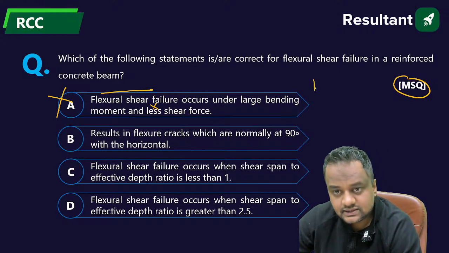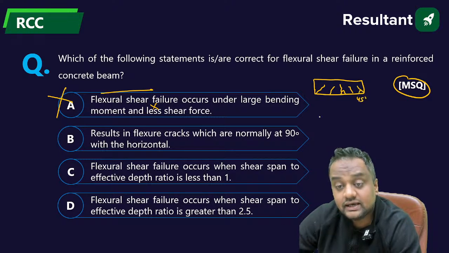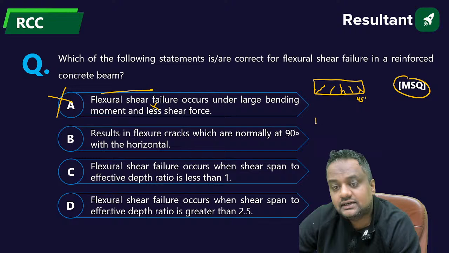Yes, guys, suppose this is a simply supported beam. You have seen the cracks like this. Here it is 90 degrees and at the end it is 45 degrees. Why? Because at the center there is only bending moment and shear force is 0.